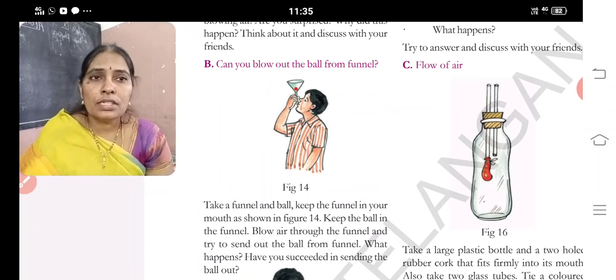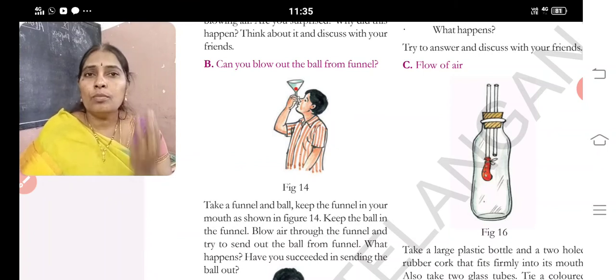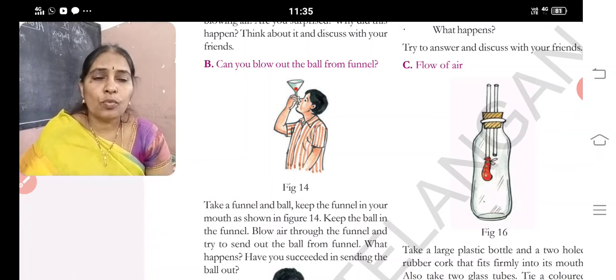Can you blow out the ball from the funnel? If you have a funnel, so good. If not, take any waste bottles like Thums Up and Sprite bottles and cut the upper part. The bottom part you can use as a storage container, but if you cut the upper part, it looks like a funnel. Place a ball in that and blow the air so that the ball moves up and down. This is also one type of game by blowing the air.